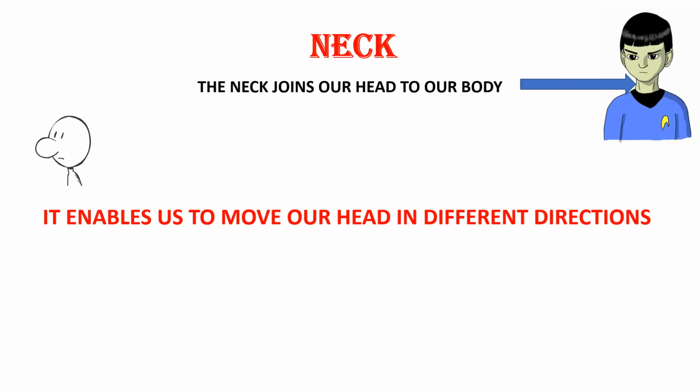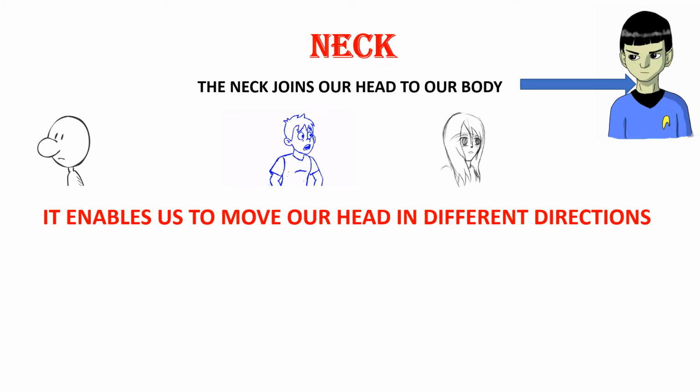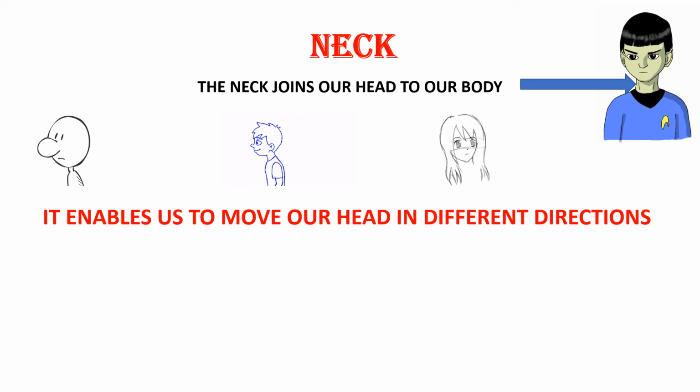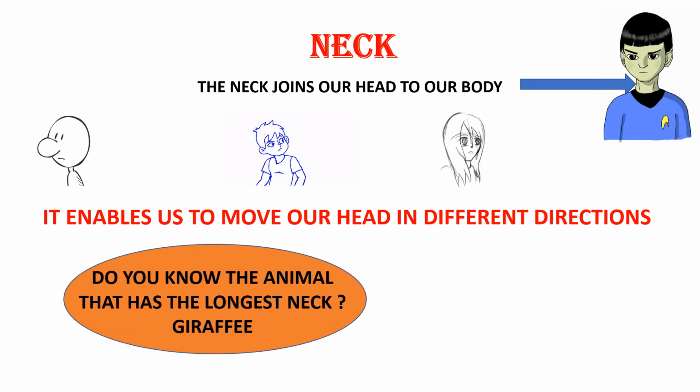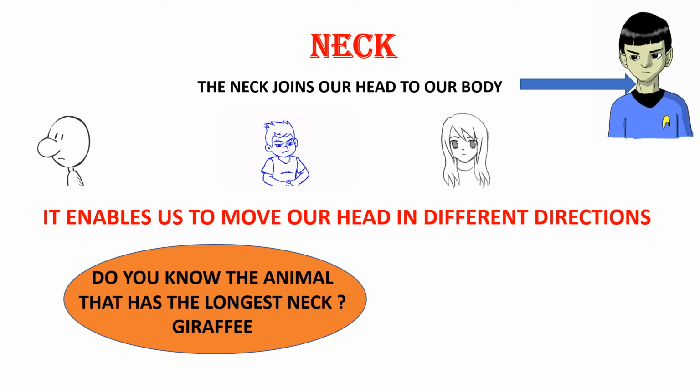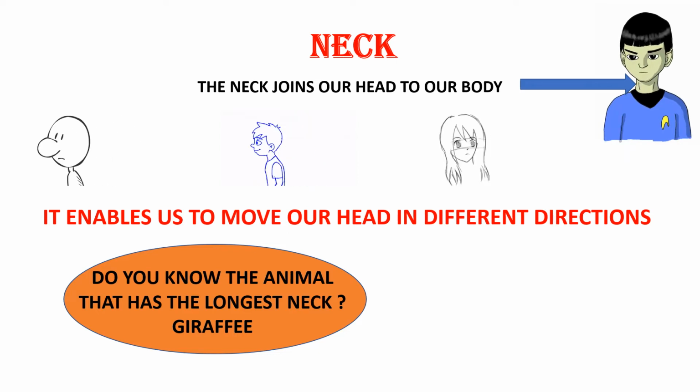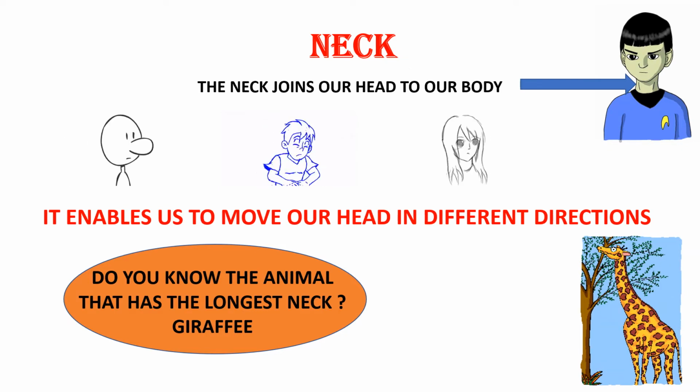See, this boy wants to see to the right and left. So, how is he moving? He is moving it with the help of neck. See here, someone is calling this boy. He is turning back and seeing. So, he is using his neck to turn his head. So, neck enables us to move our head in different directions. Up, down, back, anywhere. We can move our head. Now, do you know the animal that has the longest neck? Giraffe. Giraffe has the longest neck.